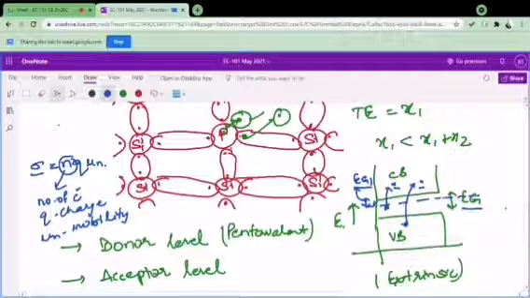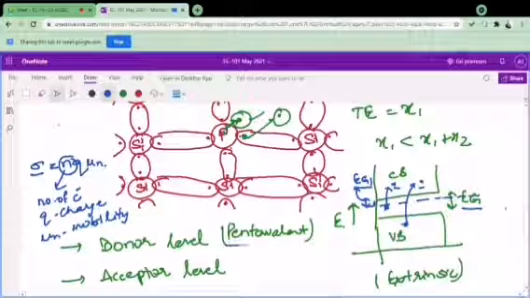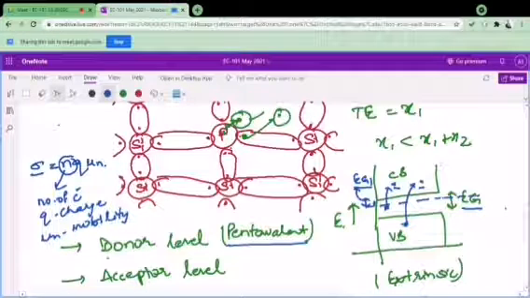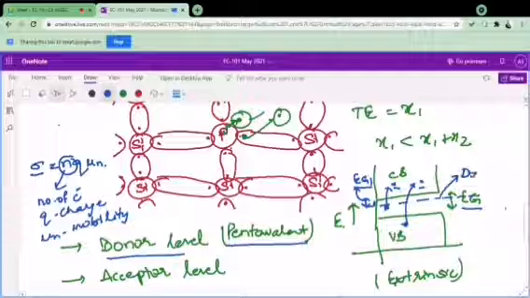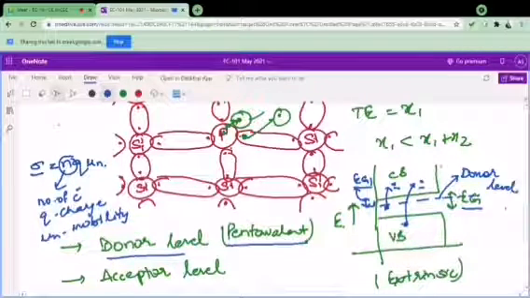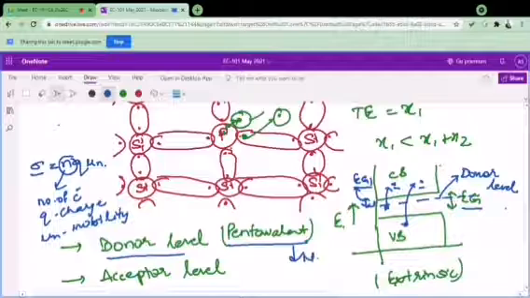So this is one type of doping in which we have added a pentavalent impurity, due to which a donor level is created. This blue one is the donor level over here, and this donor level will be close to the conduction band. Why? Because this is giving one electron or one carrier, and these types of extrinsic semiconductors are called n-type semiconductors.